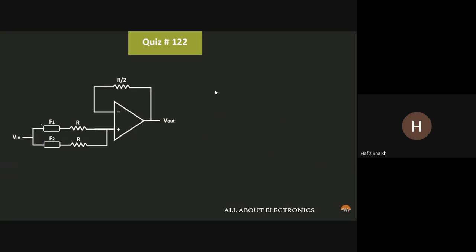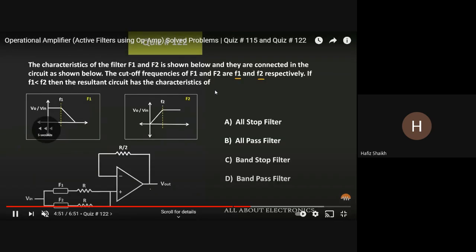You have to find out which type of frequency response it is. So these are the two filters F1 and F2. Cutoff frequencies are given by small f1 and f2. Then the resultant circuit has the characteristic of, whether it is a band stop or band pass.